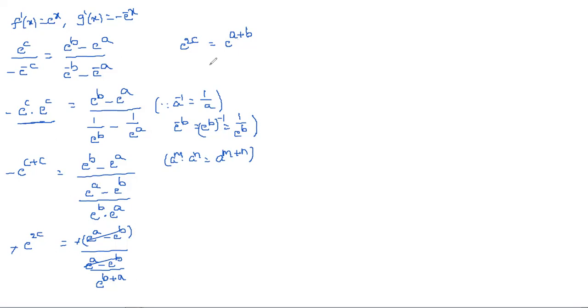So for that, simply we can write 2c is equal to a plus b, and then c is equal to (a plus b) by 2. Obviously, does this lie inside this interval or not? Suppose we are taking the interval 2 comma 3. Let a is equal to 2, and b is equal to 3. So here the interval is 2 comma 3.